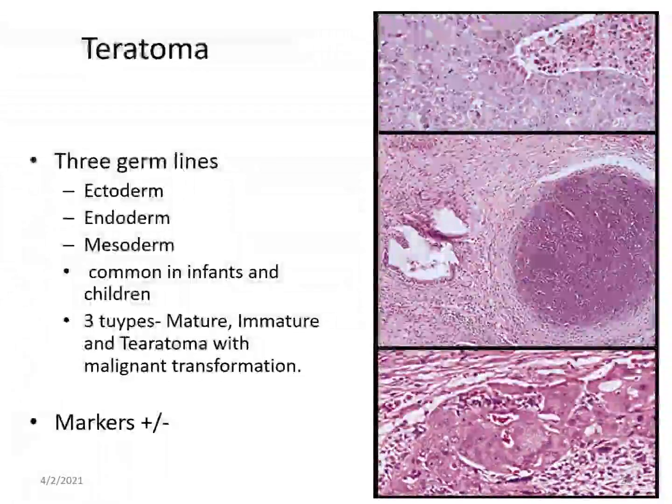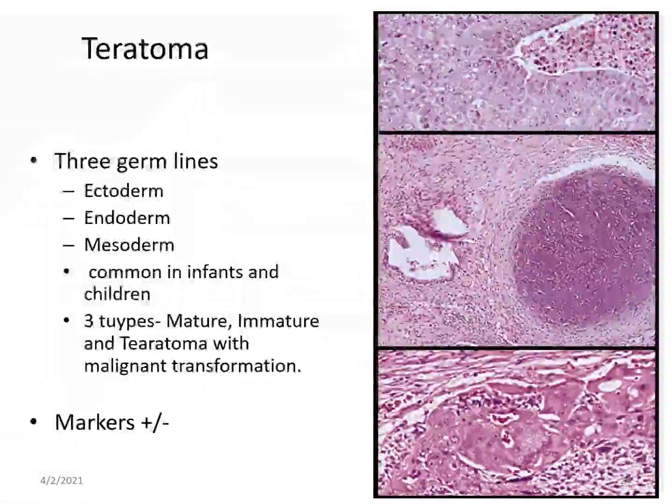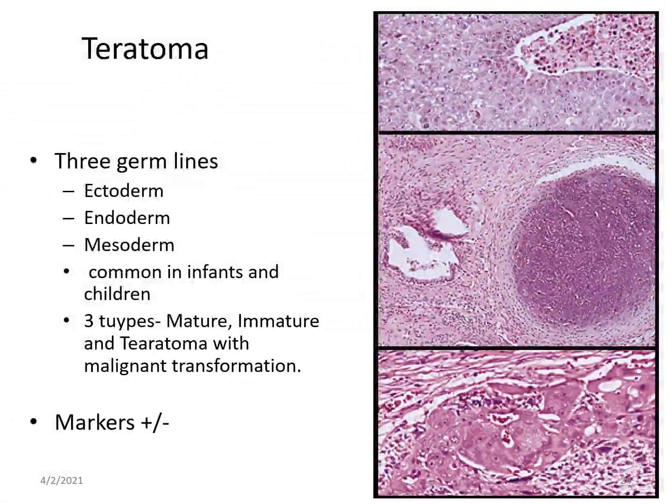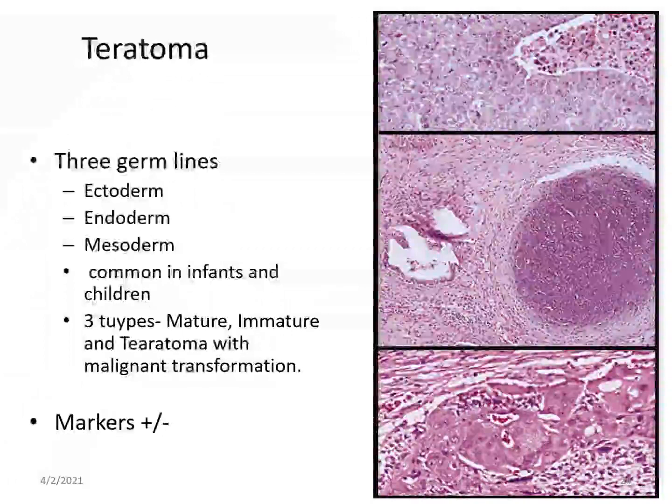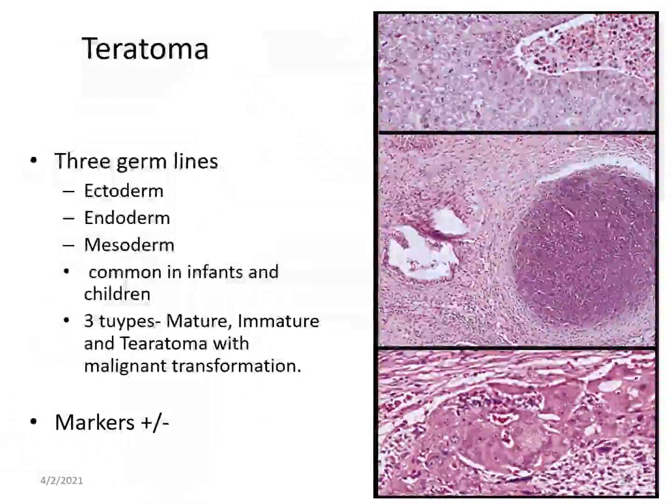These tumors are common in infants and children, and there are three types of teratoma: mature teratoma, immature teratoma, and teratoma with malignant transformation. What we see microscopically is a mixture of elements from ectoderm. So you will see glandular epithelium, cartilage, muscle. Every type derived from ecto, endo, mesoderm elements may be seen.